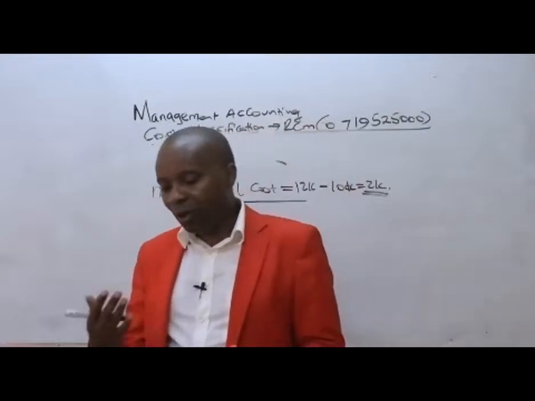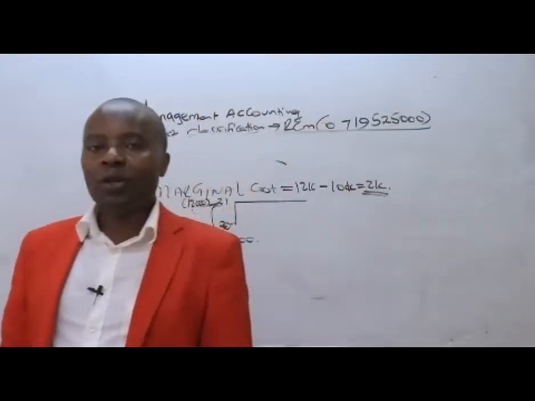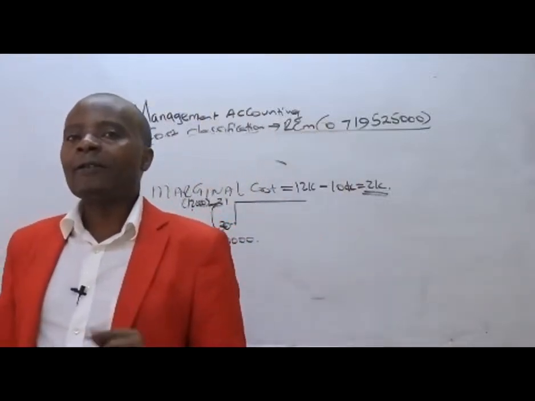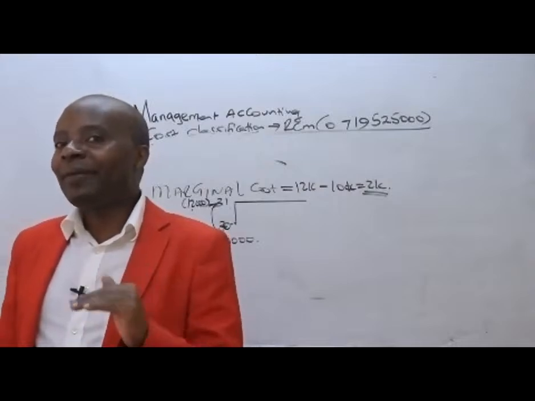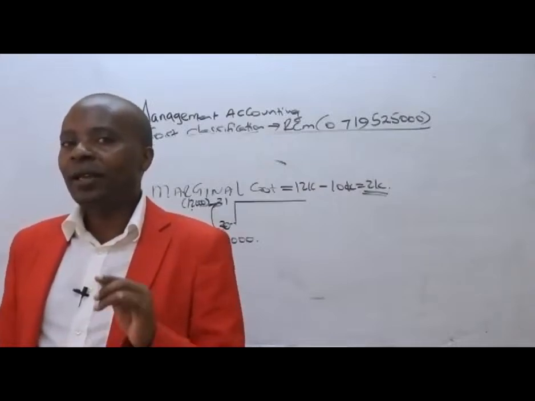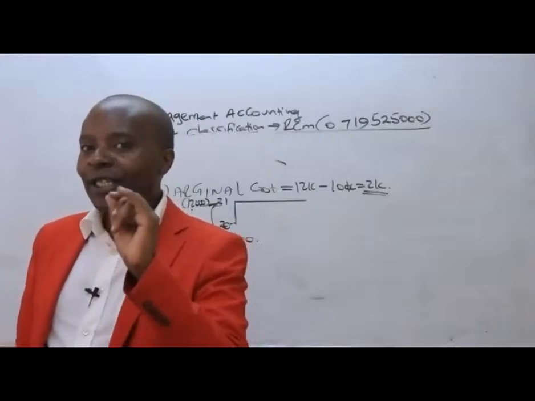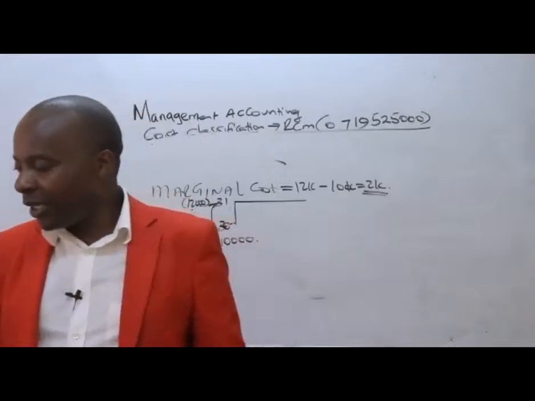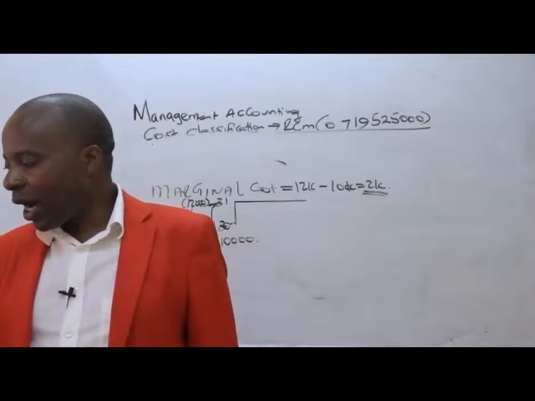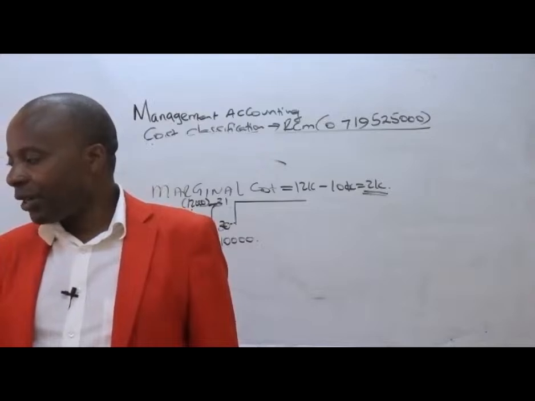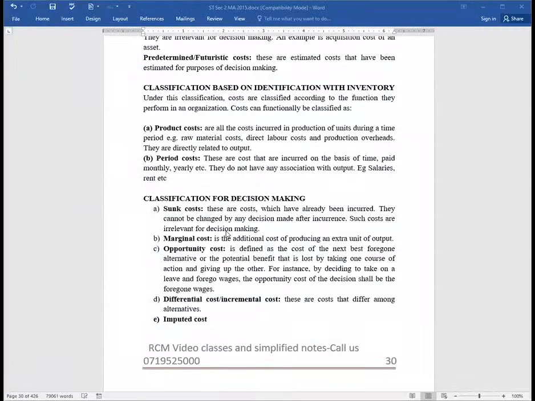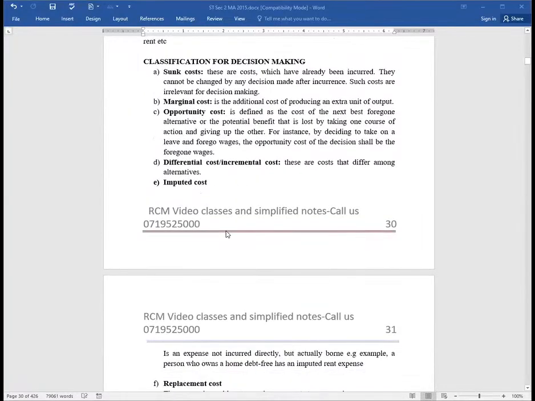All incremental costs, ladies and gentlemen, are relevant. Remember, there is a difference between incremental and marginal. The difference is that marginal is only for 1 unit. Marginal is only for 1 unit. And that is very important for us to appreciate. And then we have the imputed cost.